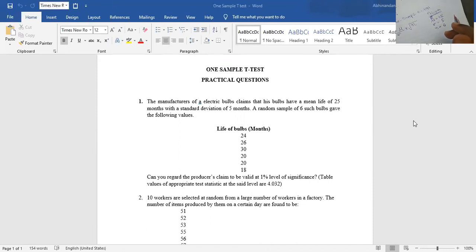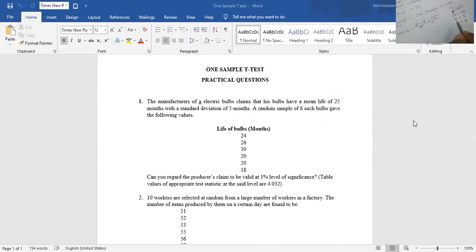Now, what information is not given? The required information, the first thing we need, is the sample mean. We need to find out the sample mean. Mu is directly given, that is 25. Standard deviation is also directly given, 5.